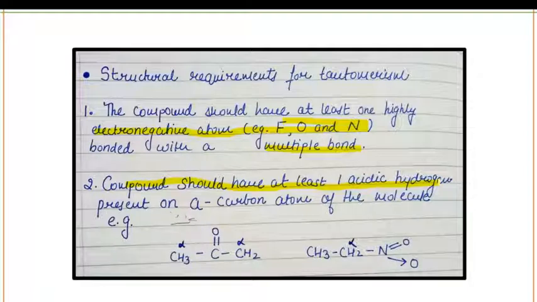Now what is alpha hydrogen? The alpha carbon in all organic molecules refers to the first carbon that attaches to a functional group. As you can see here, this is your alpha carbon, which is directly attached to the functional group, such as carbonyl. The second carbon atom is called beta carbon.